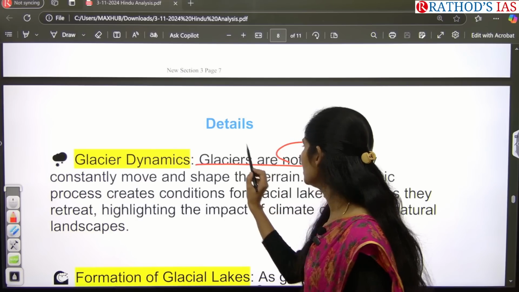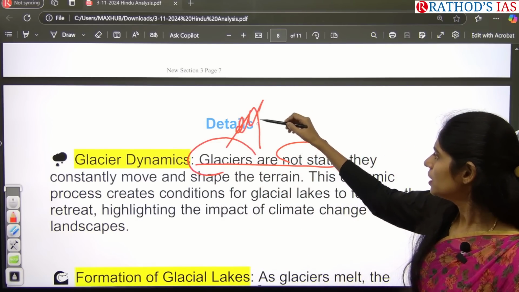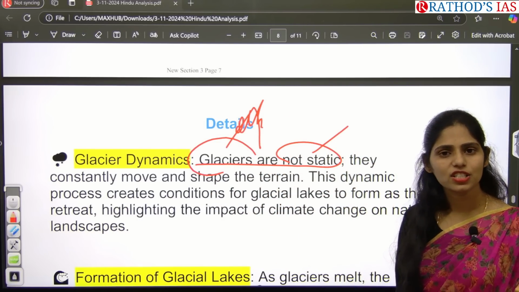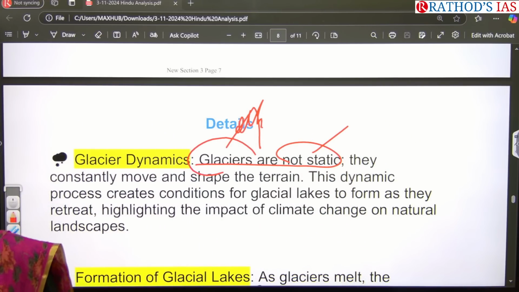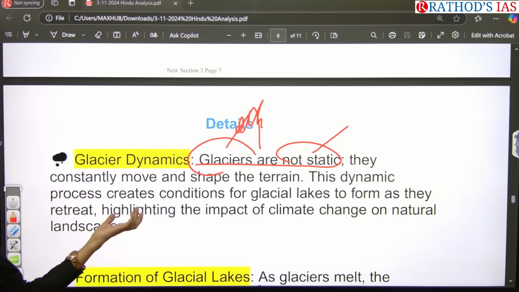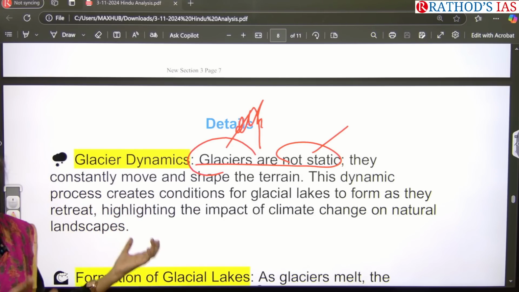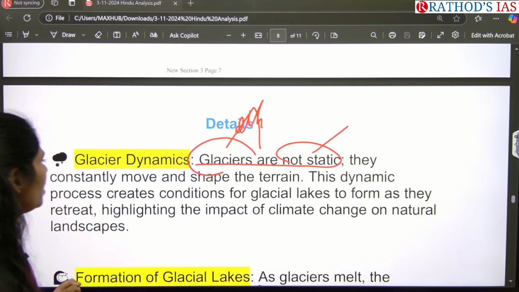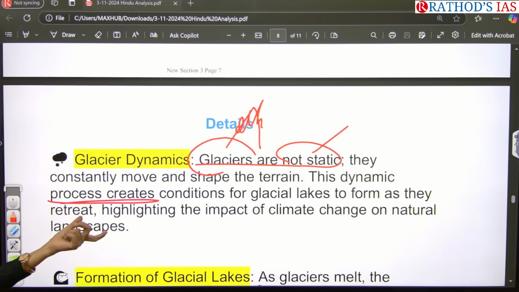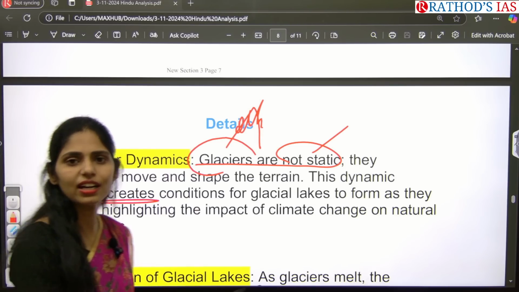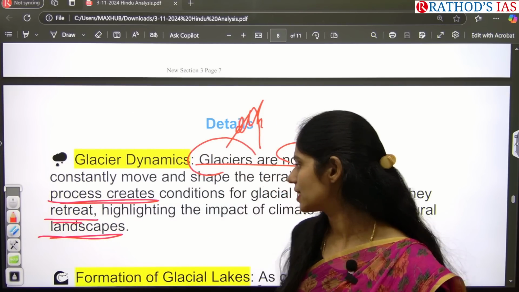In the same way, the glaciers are also not static. Because of increasing global temperature, melting will happen. Whenever there is a decrease in global warming, like in winter season, obviously the snowfall and ice will be collected again, right? So it is a very dynamic process which creates conditions for the easy formation of glacial lakes because of this glacial retreat. And because of the impact of climate change, we can see changes in natural landscapes.